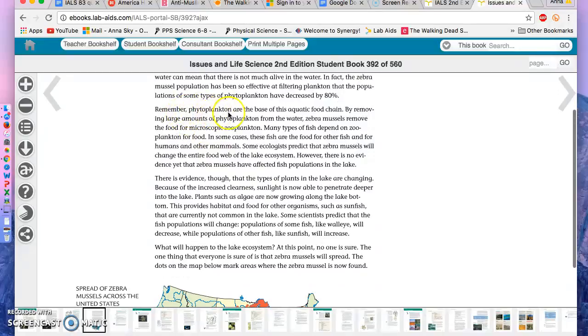Remember, phytoplankton are the base of this aquatic food chain. By removing large amounts of phytoplankton from the water, zebra mussels remove the food for microscopic zooplankton. Many types of fish depend on zooplankton for food. In some cases, these fish are the food for other fish and for humans and other mammals. Some ecologists predict that zebra mussels will change the entire food web of the lake ecosystem. However, there is no evidence yet that zebra mussels have affected fish populations in the lake.